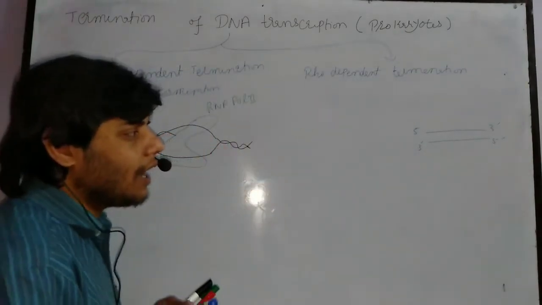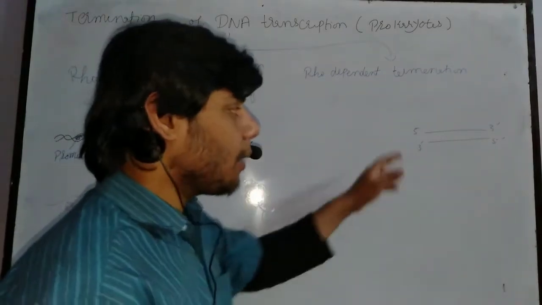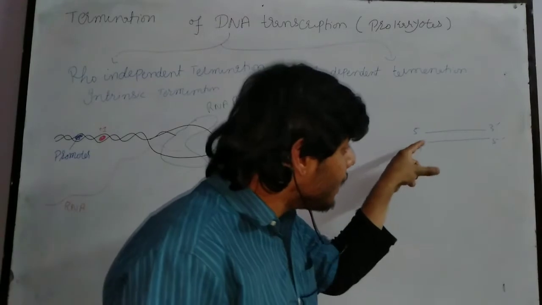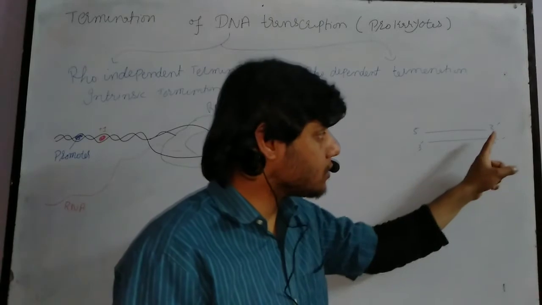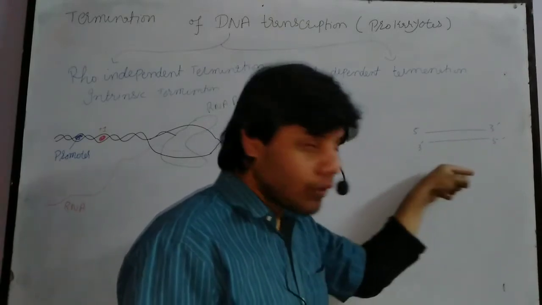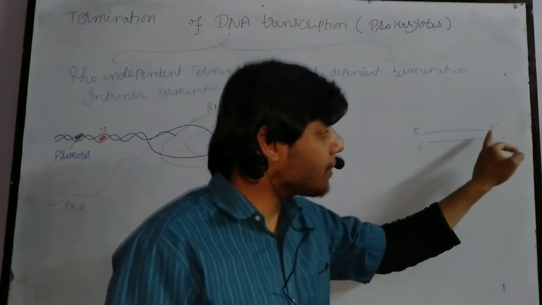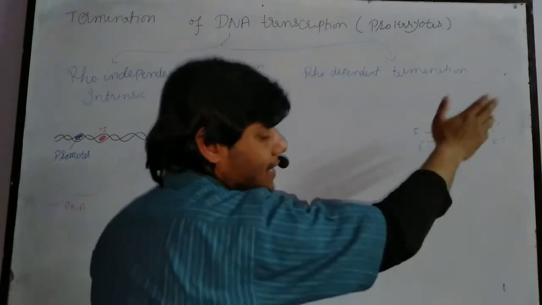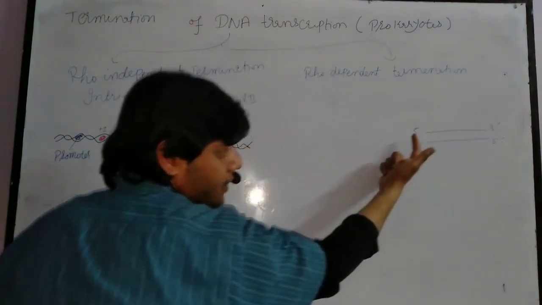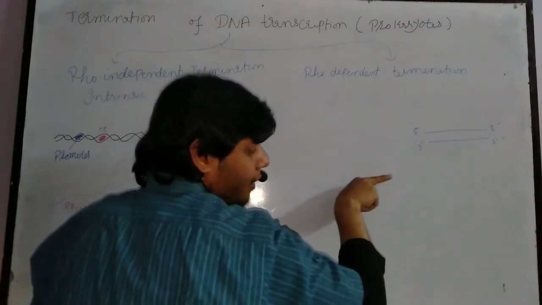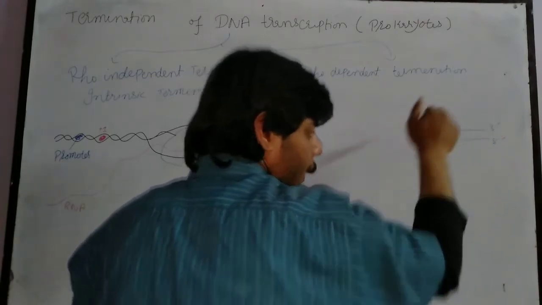So we talked about how RNA always uses the lower strand, which acts as a template, but the upper strand is the coding strand. But remember, at the 3' end, the RNA starts its process. RNA polymerase starts at the lower strand, moving from left to right. But at the upper strand, it can also start synthesis of the RNA. The RNA polymerase on the upper strand will move in this direction: on the lower strand it moves left to right, and on the upper strand it goes from right to left.